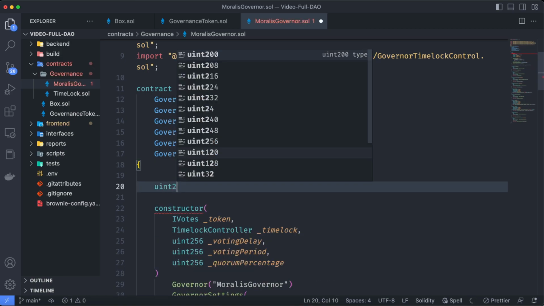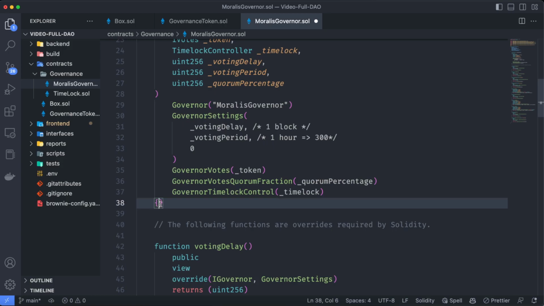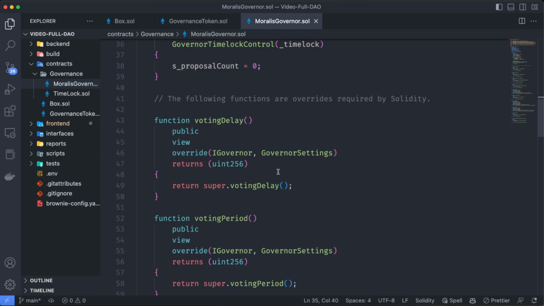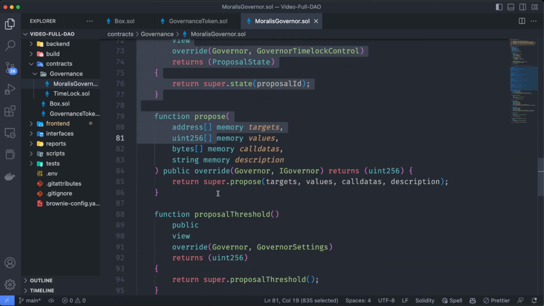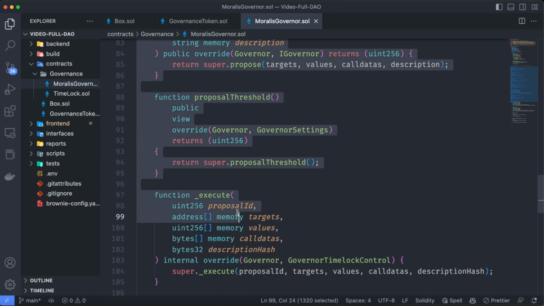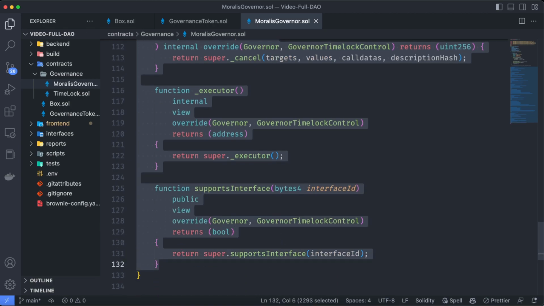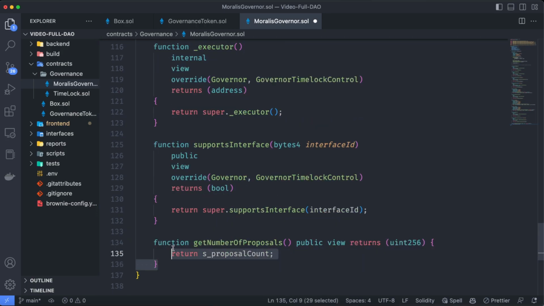Let's say uint256 public sProposalCount, and let's set that value at 0 when we deploy the contract. Again, this contract has a lot of overrides required by Solidity, the same as we did on the governance token. We don't have to touch this at all because they are just standard stuff for Solidity. I just want to add a function at the end to get the proposal count. As we know now, it's going to start at 0.